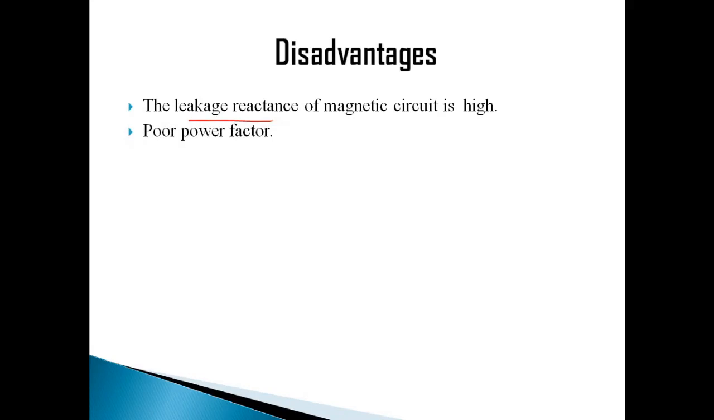The power factor is poor. This is because of the poor magnetic coupling between the primary and secondary circuit. As I showed in the picture, we have a lot of gap between the primary and secondary. Because of this, in technical words, we call it poor magnetic coupling. So due to this, there will be a poor power factor, right?